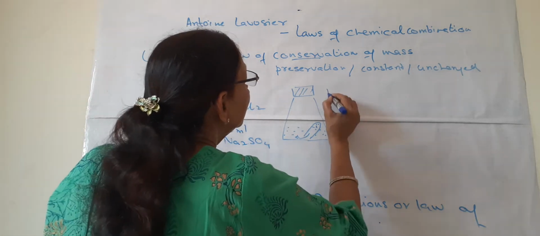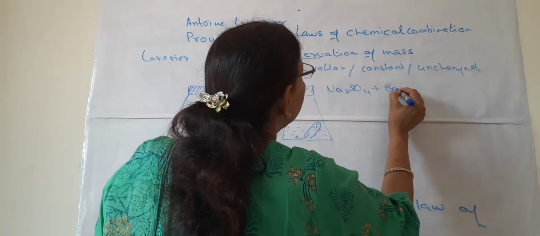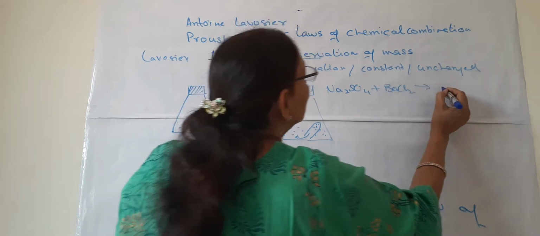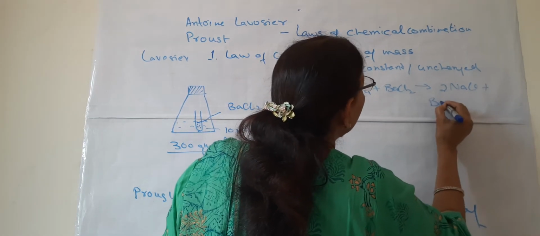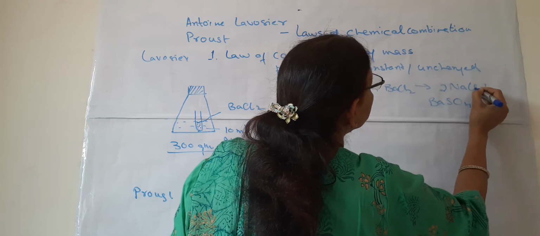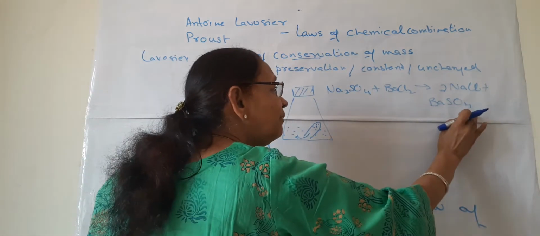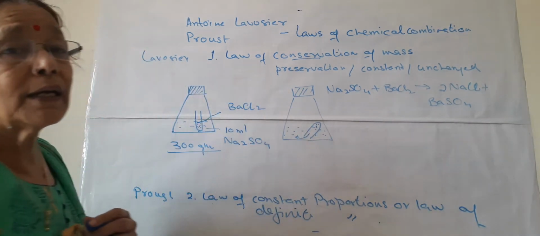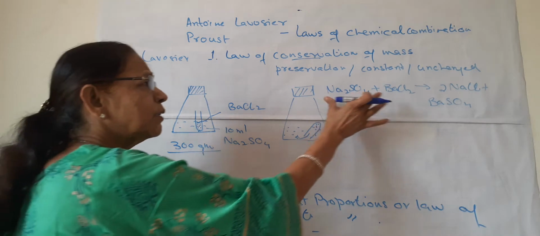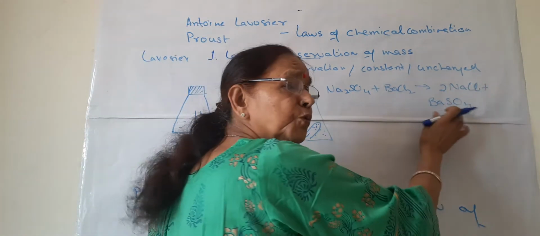Very simple. Na2SO4 plus BaCl2 will be equal to 2NaCl plus BaSO4. Sodium chloride, common salt, will be formed, and barium sulfate will be formed, and this reaction will take place in this conical flask. So these are two reactants. They are altogether different from these two products.